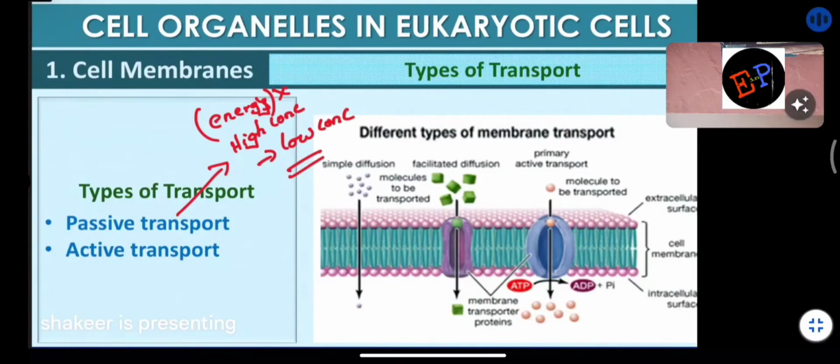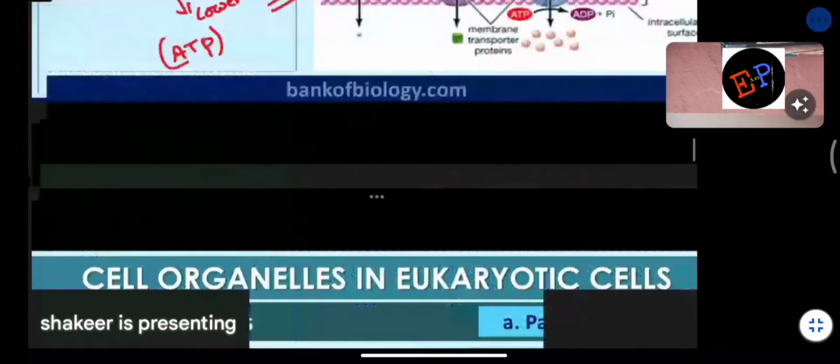But active transport means what? Molecules should travel from lower concentration to higher concentration. That type of transport is called active transportation, and in this condition, ATP should be spent. What is meant by ATP? It is called the currency of the cell, the money which the cell has, energy currency. So this ATP must be spent. Then only molecules can be sent from lower concentration to higher concentration. Are you able to understand? This is called active transport and passive transport.